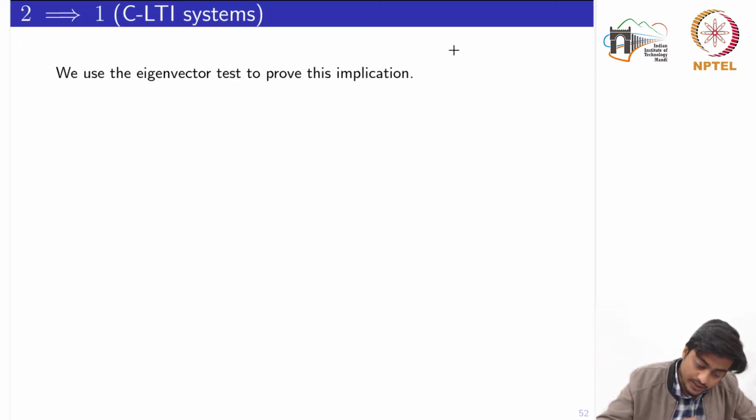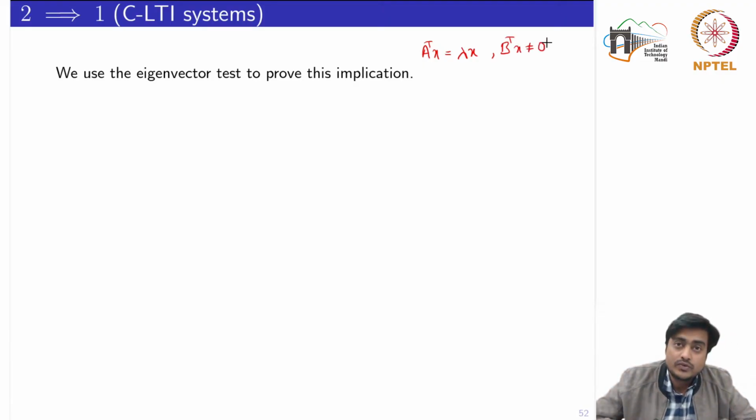So just to recall the eigenvector test: associated to lambda, there is an eigenvector X of A transpose which satisfies this equation and does not satisfy B transpose X equal to 0.